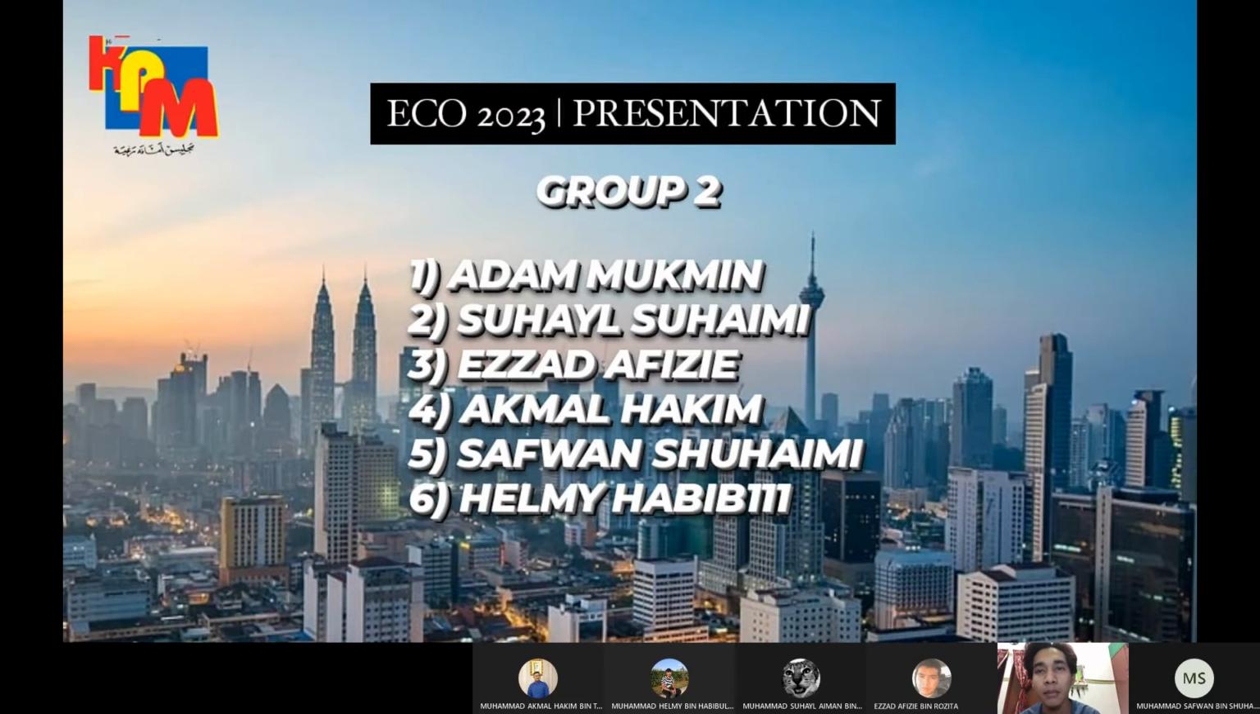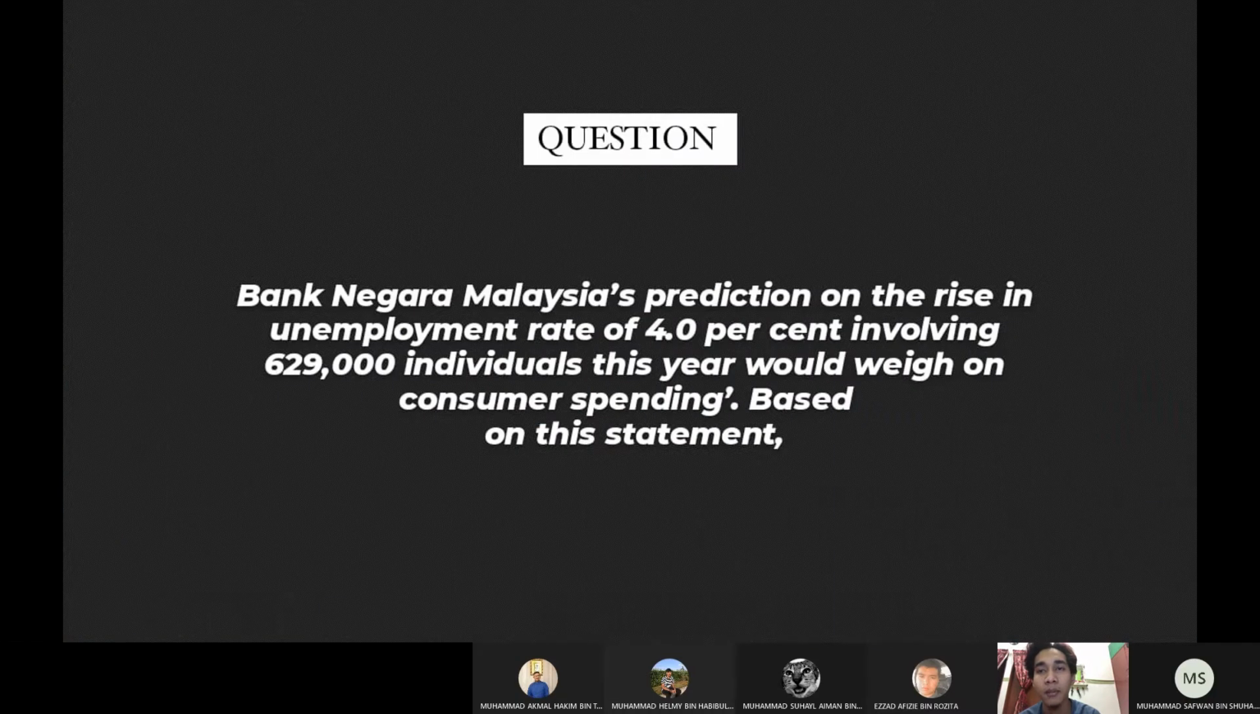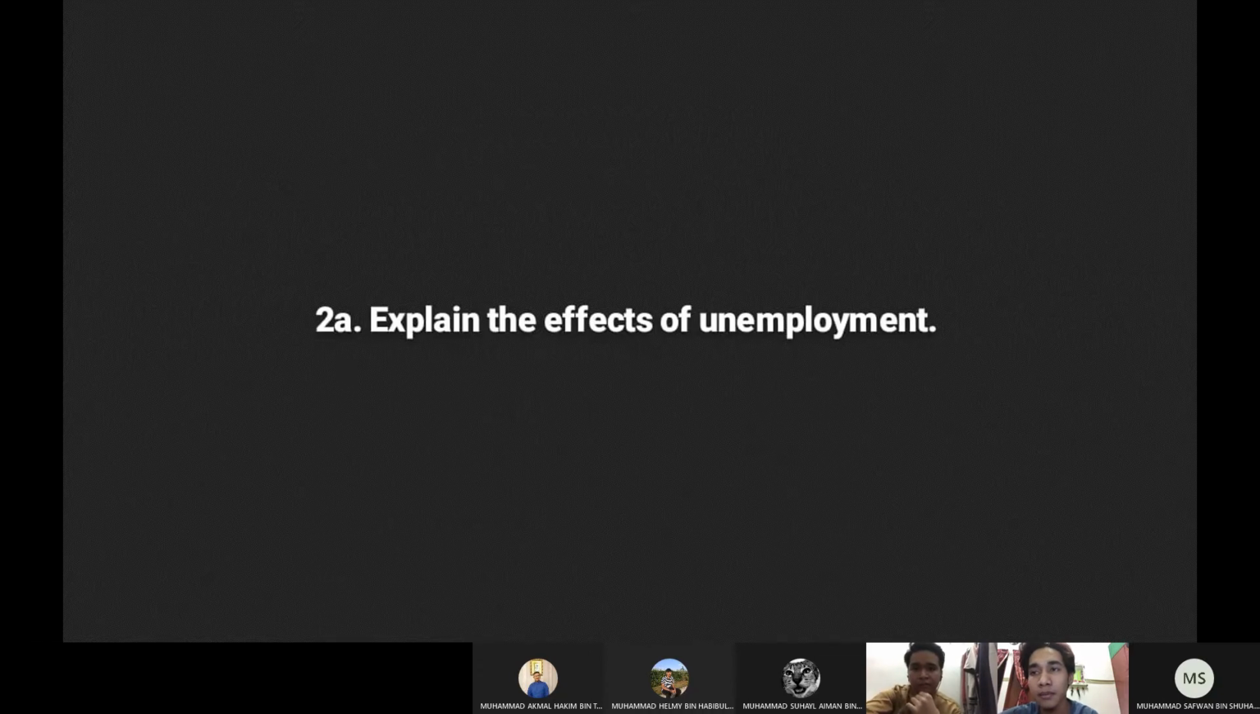Today, we will be presenting about the assignment Eco 2023. Question: Bank Negara Malaysia's prediction on the rise in unemployment rate of 4.0%, involving 629,000 individuals this year, would weigh on consumer spending. Based on this statement, explain the effect of unemployment.